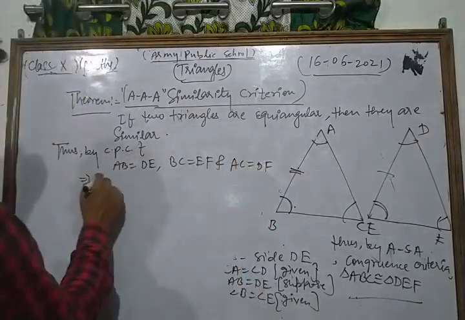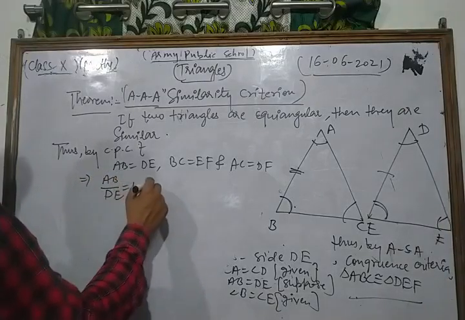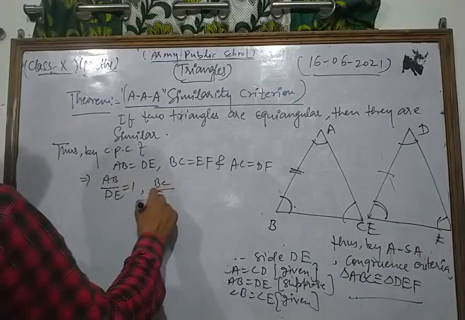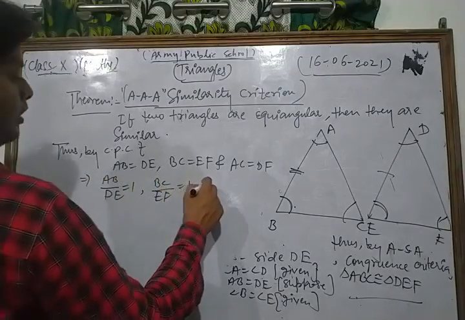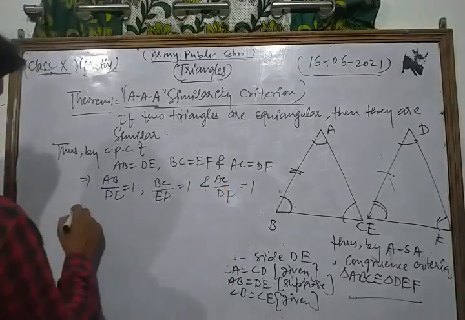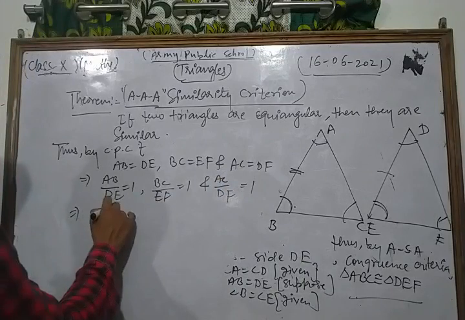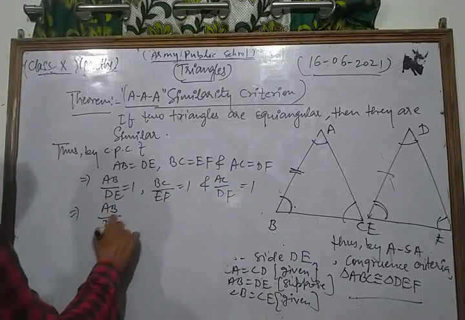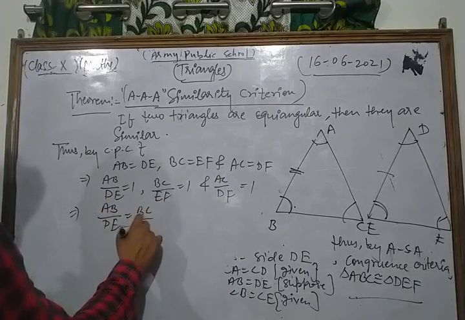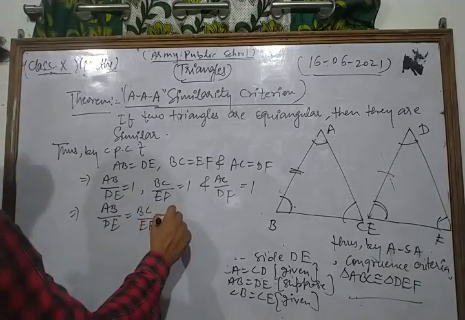From there we can write AB upon DE is equal to 1, BC upon EF is equal to 1, and AC upon DF is equal to 1. So each is equal to 1, and we write AB upon DE is equal to BC upon EF is equal to AC upon DF.